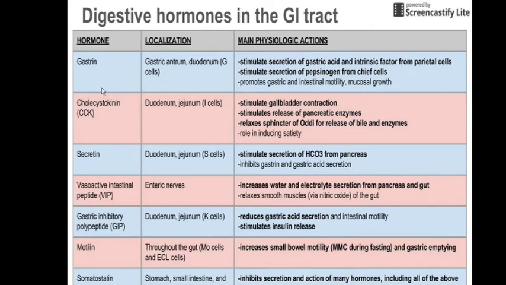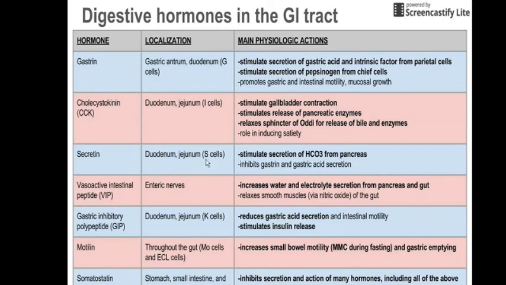Cholecystokinin: what is the meaning of the name cholecystokinin? Movement of the bile sac. Kinin means move, cysto means sac, chole means bile. So it stimulates gallbladder contraction and stimulates the release of pancreatic enzymes. It relaxes the sphincter of Oddi for release of bile and enzymes, and has a role in inducing satiety. It is localized in the duodenum and jejunum.